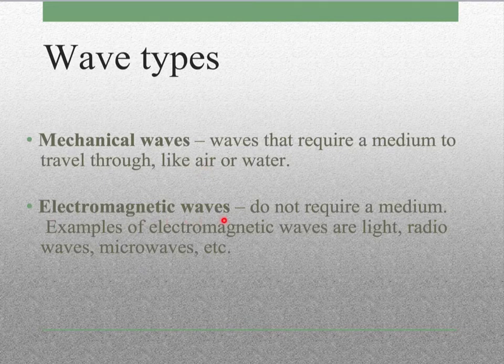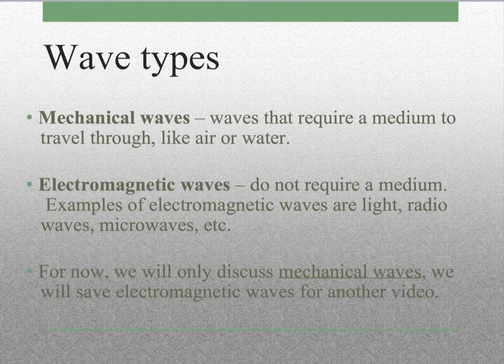Electromagnetic waves are a kind of waves that do not require a medium. So examples of electromagnetic waves, light is the most obvious one, but radio waves, microwaves, X-rays, those are all kinds of waves that do not require a medium to travel through. So for now, we're only going to discuss mechanical waves, so you can kind of just forget this for the moment, although you should know that they exist. And we will talk about electromagnetic waves in another video.